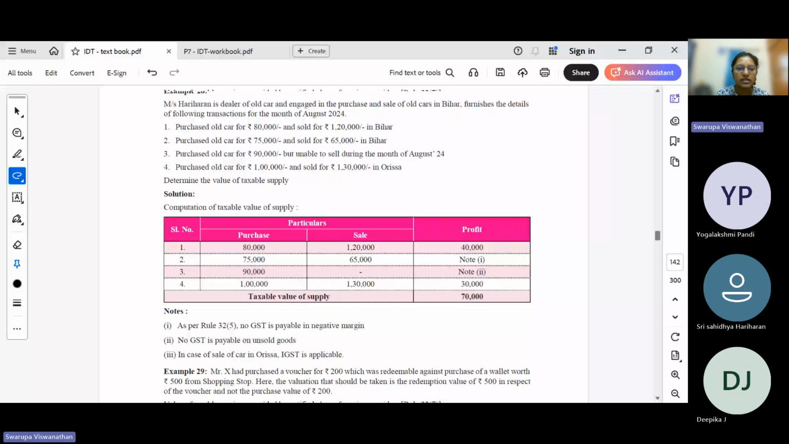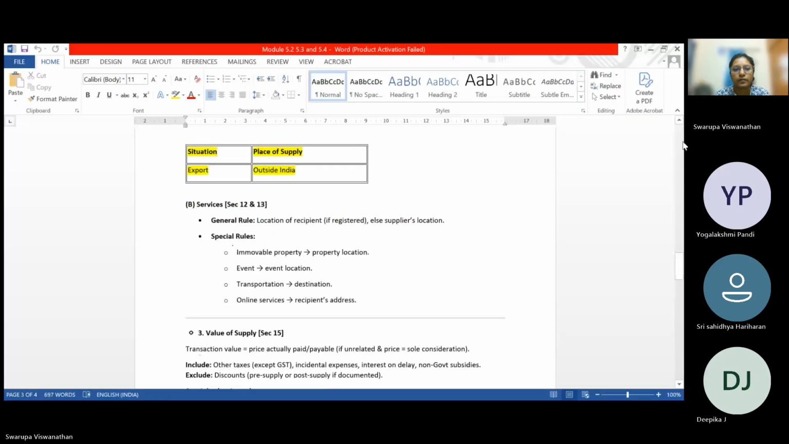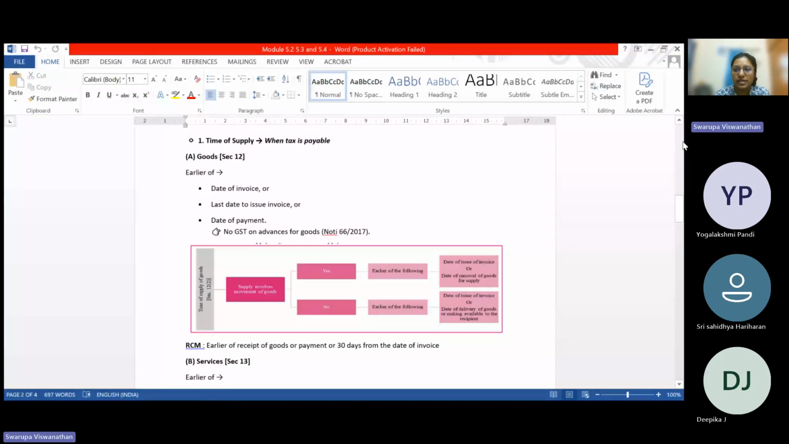Okay, so these are some specific cases. Let me just share my notes also. So we'll just summarize the notes.